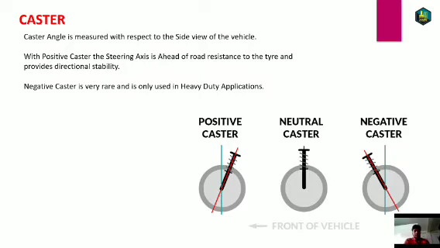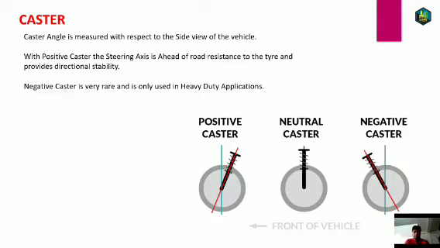Caster angle is measured with respect to the side view of the vehicle. When we see the vehicle from the side, we see that the steering axis is somewhat inclined with the vertical axis. This determines the caster angle of the vehicle. If there is no angle, that will be the neutral caster angle. If it is behind the vertical axis, it will be the positive caster angle, and if it is ahead of the vertical axis, it will be the negative caster angle.